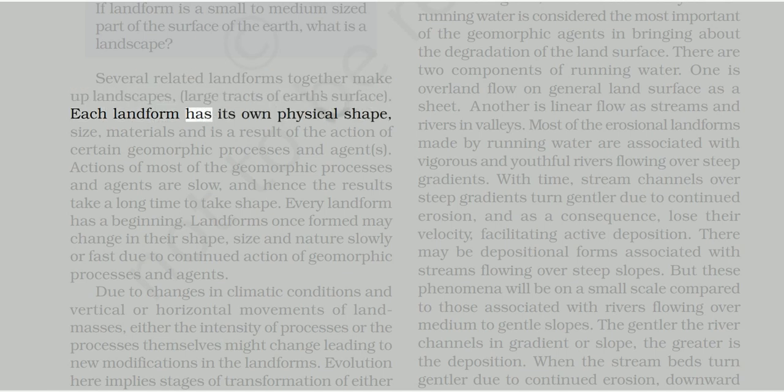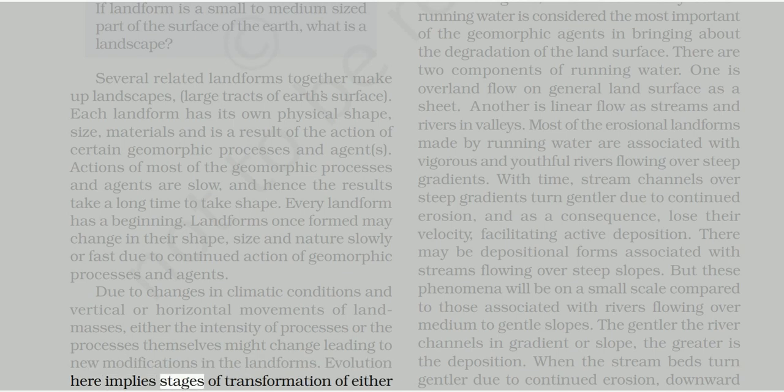Each landform has its own physical shape, size, and materials, and is a result of the action of certain geomorphic processes and agents. Actions of most of the geomorphic processes and agents are slow, and hence the results take a long time to take shape. Every landform has a beginning. Landforms once formed may change in their shape, size, and nature slowly or fast due to continued action of geomorphic processes and agents. Due to changes in climatic conditions and vertical or horizontal movements of land masses, either the intensity of processes or the processes themselves might change, leading to new modifications in the landforms.